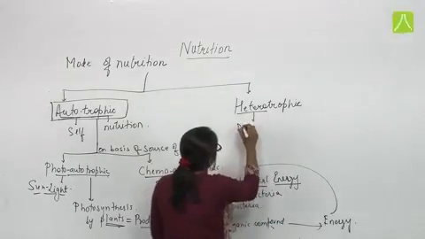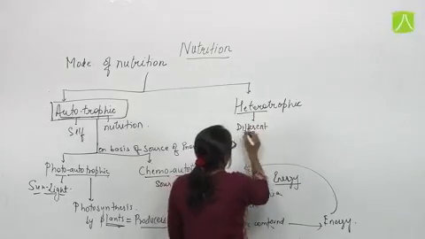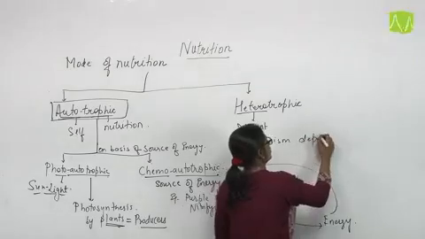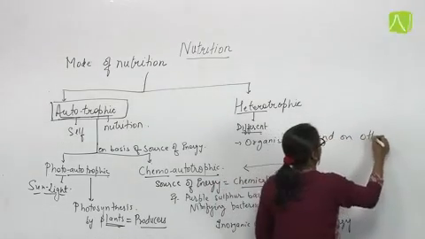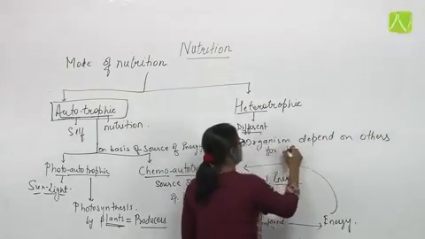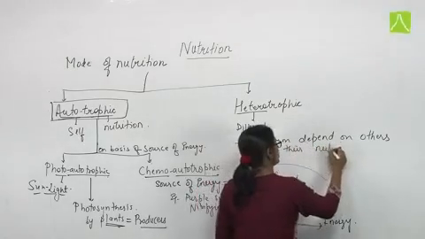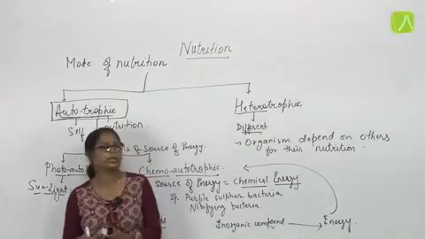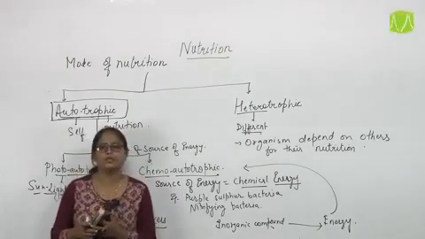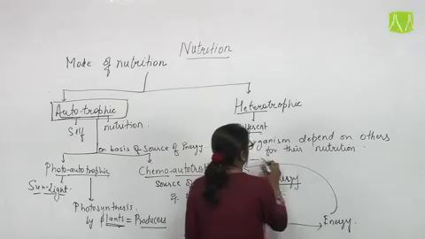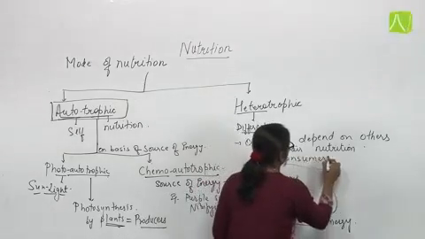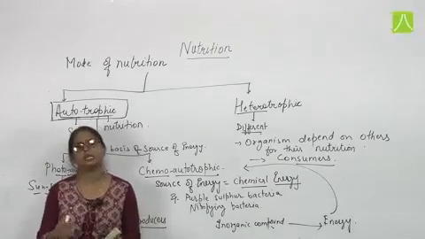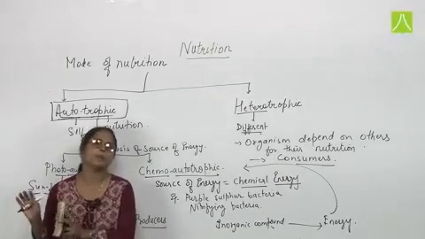Hetero means different. Here the organism depends on others for their nutrition. Okay, here organisms depend on others for nutrition. Now this heterotrophic mode of nutrition includes all types of consumers, which depend directly or indirectly on plants especially. They are depending on other organisms, but they are not preparing their own food.